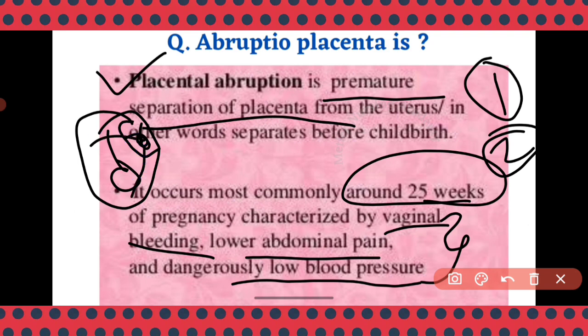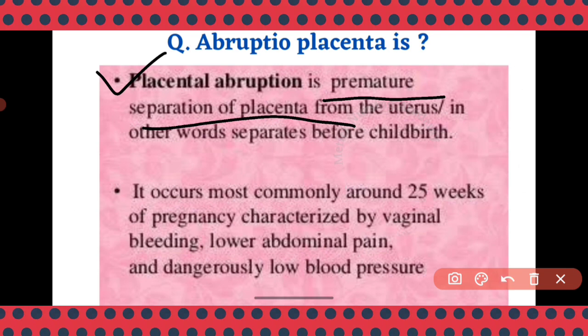That doesn't matter, but bleeding is happening. Once there is bleeding, what will happen? Blood pressure is going to go down, so dangerously low blood pressure will be there. And what about the bleeding? Painful bleeding will be there. Vaginal bleeding is going to be painful. Many students make mistakes in this. In placenta previa, painless vaginal bleeding will be there, and in abruptio placenta, painful vaginal bleeding.